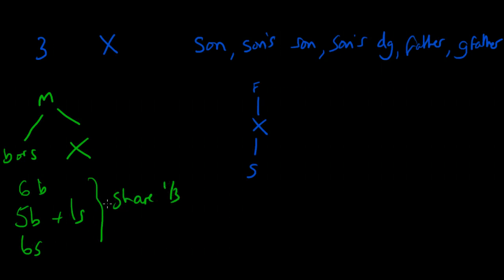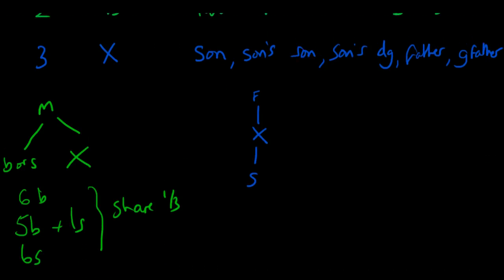So there won't be that 2-to-1 ratio as we saw previously for the sons and daughters when they come together, or the full brothers and sisters when they come together, or the paternal brothers and sisters when they come together. It's simply that they share a third. However many there are, they will share a third.